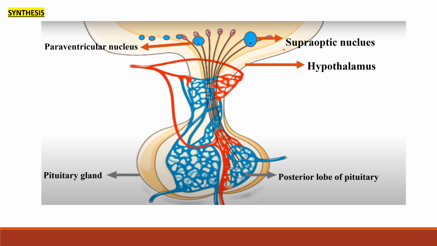The major quantity of vasopressin is synthesized in the supraoptic nucleus and a small quantity is synthesized in the paraventricular nucleus. After synthesis, they are packed in storage vesicles. They travel along the axon terminals and reach the posterior pituitary lobe. In the posterior pituitary, it is stored till the stimulus for release comes. So, from the picture, it is clear that ADH is synthesized in the hypothalamus and is only stored in the posterior lobe of the pituitary gland.